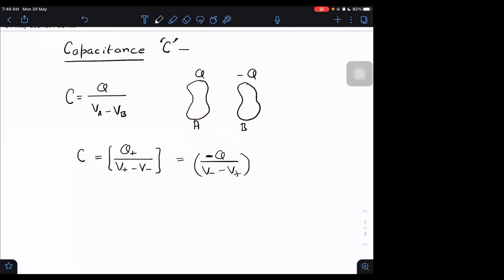It means that if the charge is on plate A, then I don't care whether it is positive or negative, I will take VA minus VB. Similarly, if the charge is on plate B, we have to put these charges with sign. Then I can write QA upon VA minus VB, or QB upon VB minus VA.